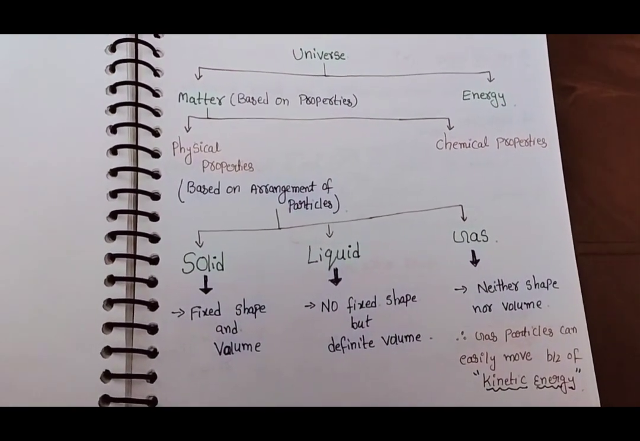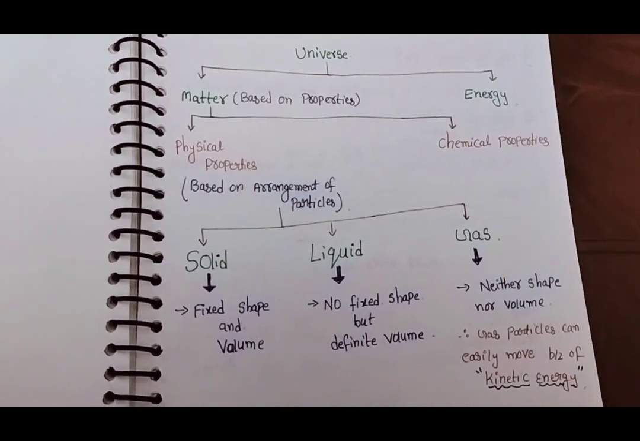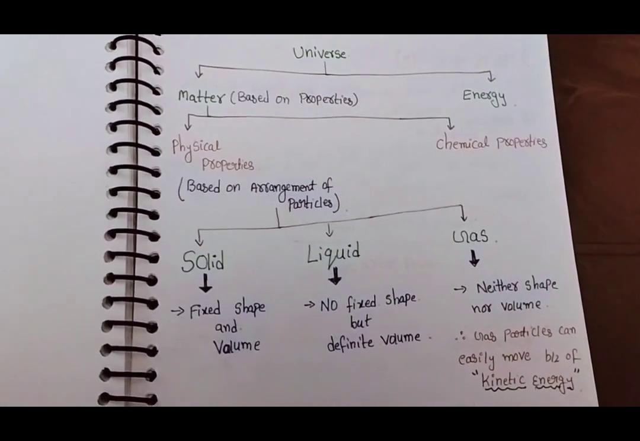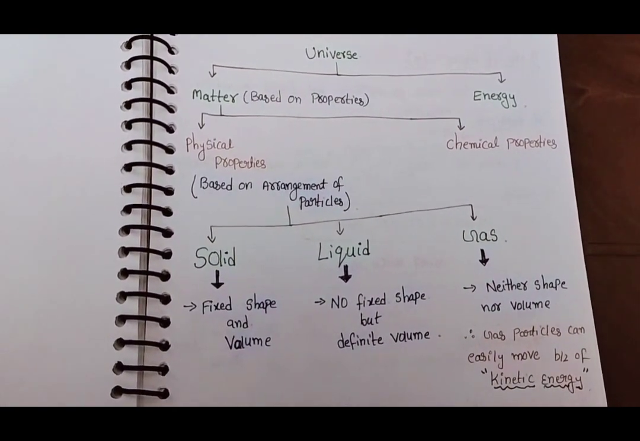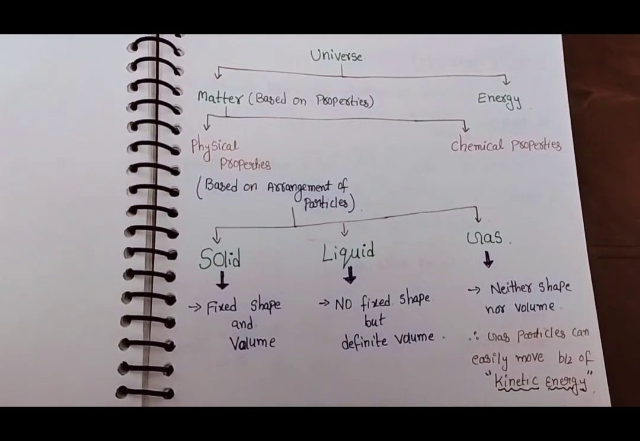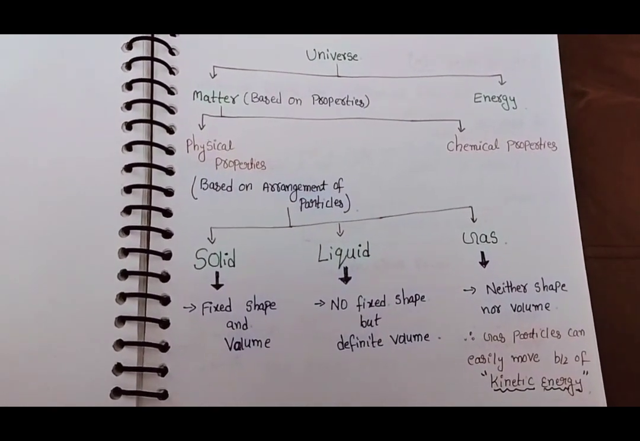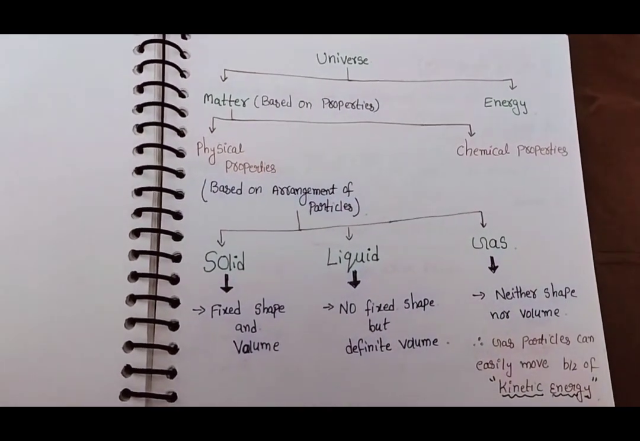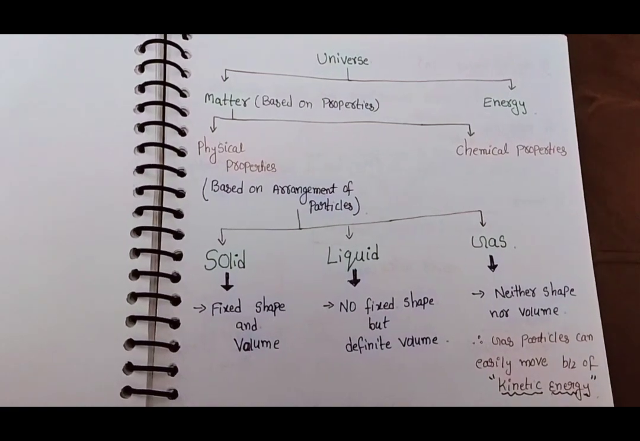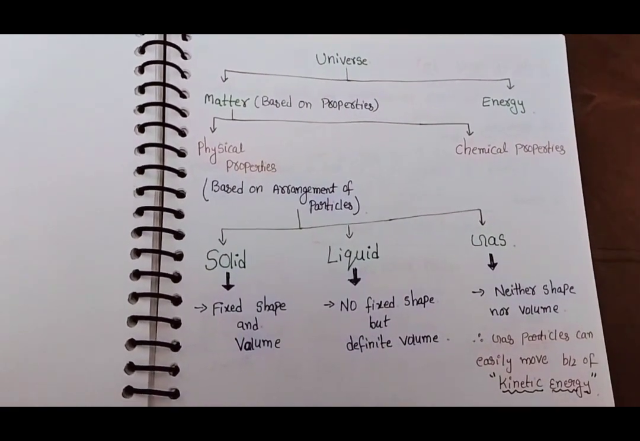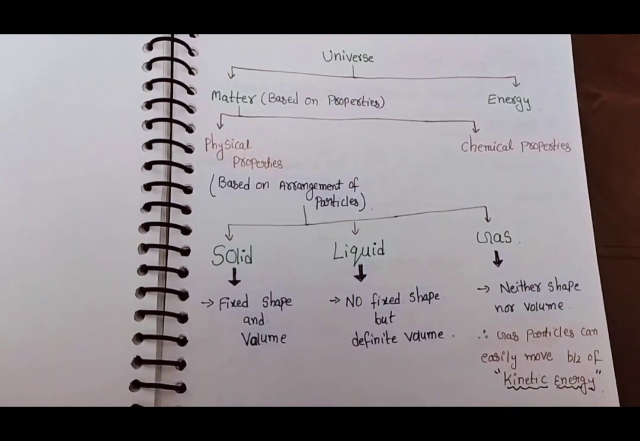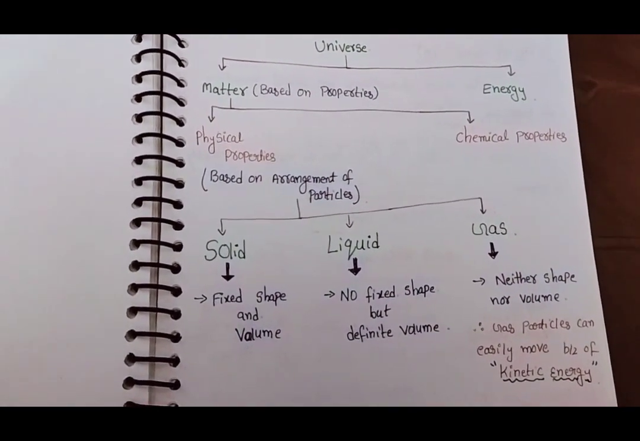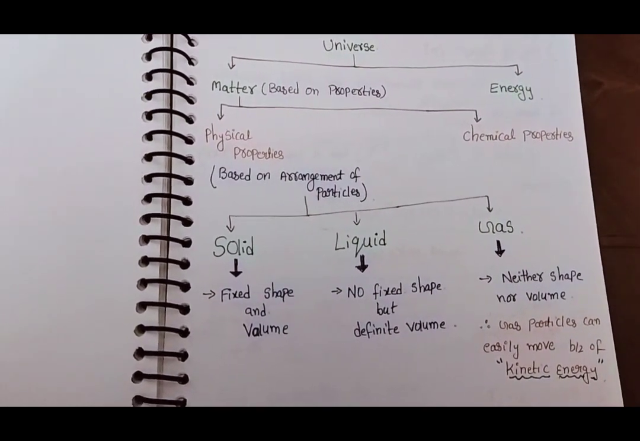Matter is classified into two types based on properties: one is physical properties and the second is chemical properties of matter. Physical properties of matter can be classified into three types based on the arrangement of particles, like solid, liquid, and gases. Two more states of matter also exist: plasma, and BEC, which is Bose-Einstein condensate. Basically, solid, liquid and gases are the main states of matter.